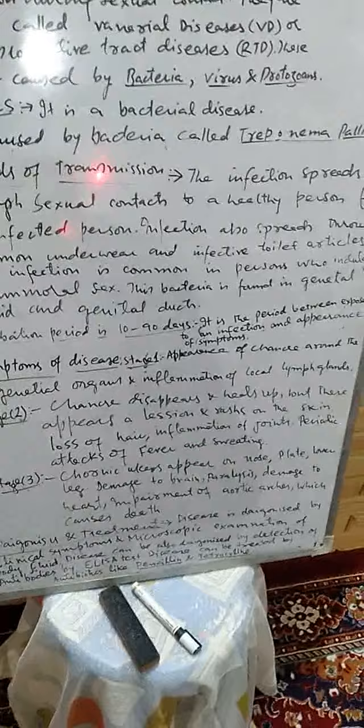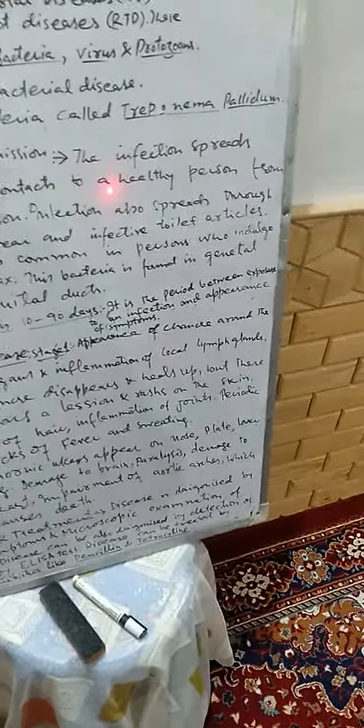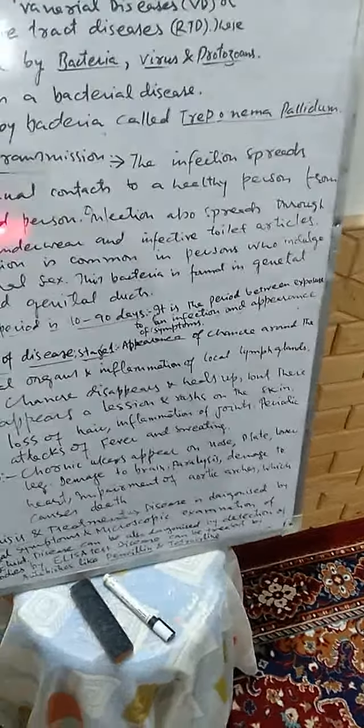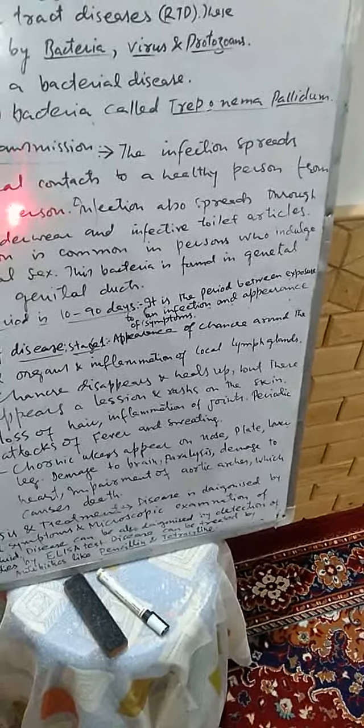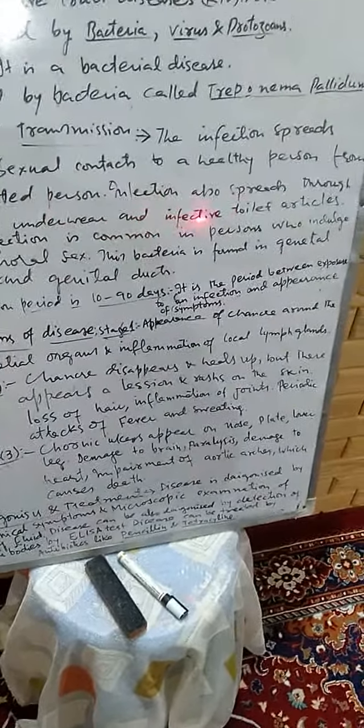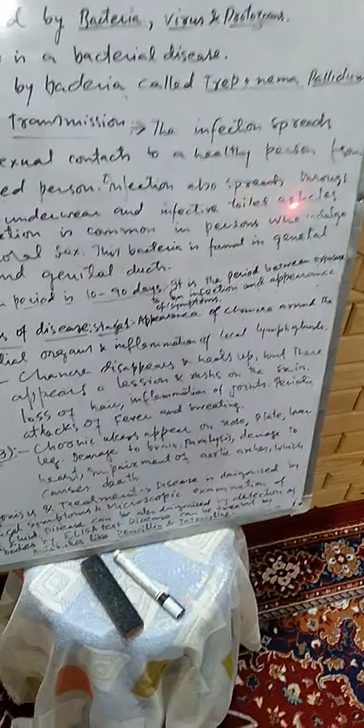Now, methods of transmission. What are the methods of transmission? The infection spreads through sexual contact to a healthy person from an infected person. For example, if a person is suffering from syphilis and a normal person has intercourse with him, he gets infection. Infection also spreads through common underwear and infected toilet articles.